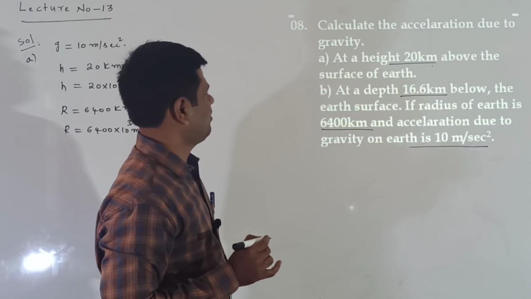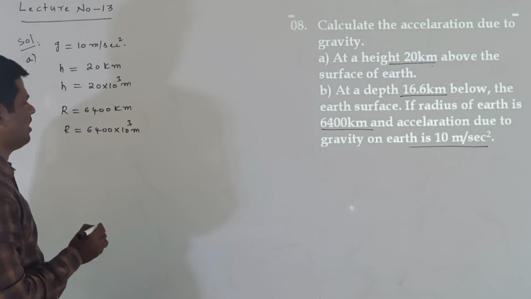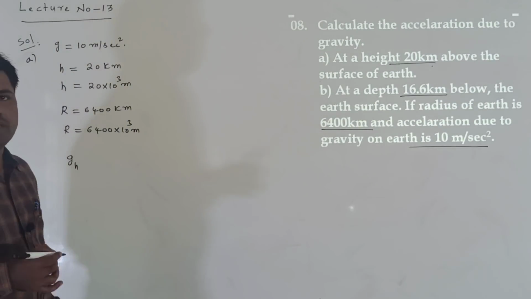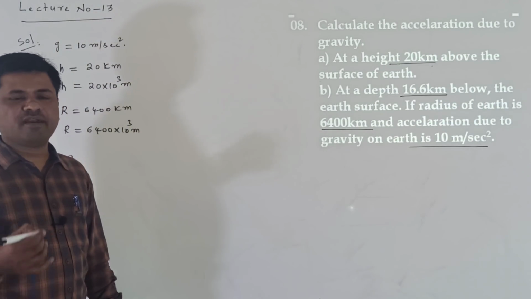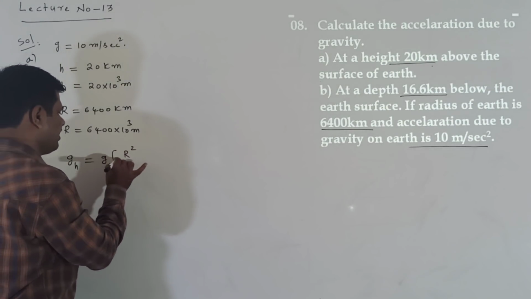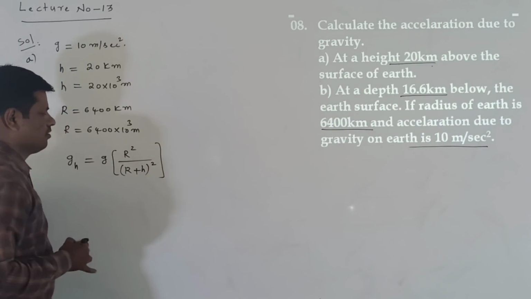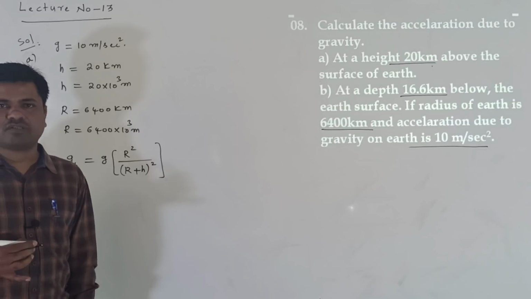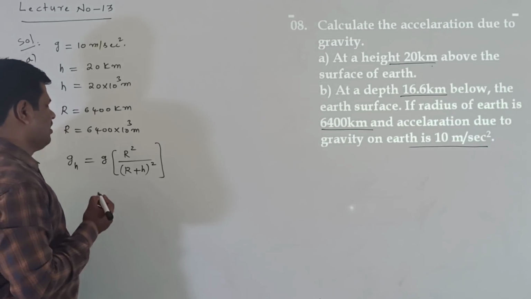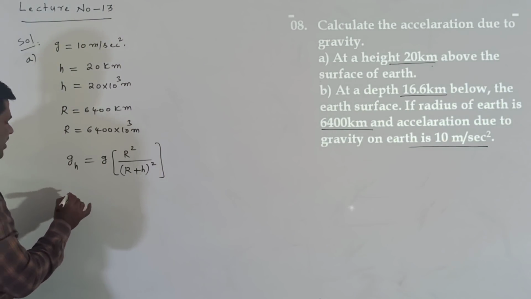Now, what is asking here? At a height 20 km above the surface of earth, acceleration due to gravity value is asking. Here generally we use this formula. GH is equal to G into R square by R plus H whole square. This formula is applicable for any height we have to use here. Right.